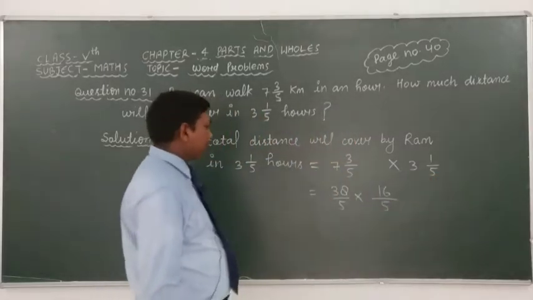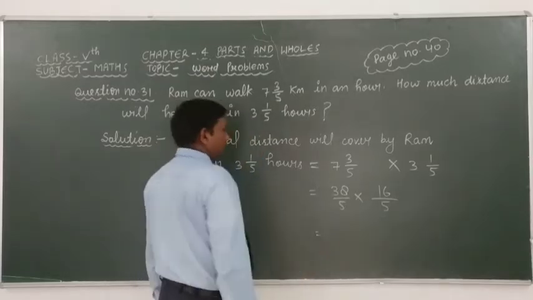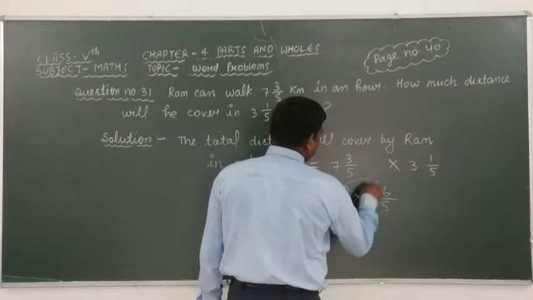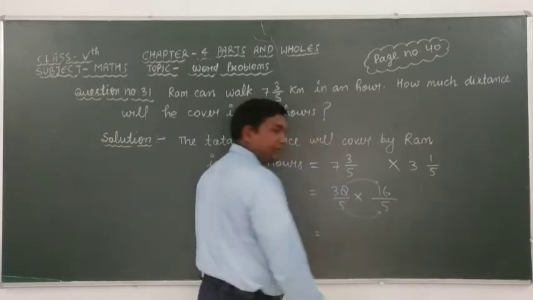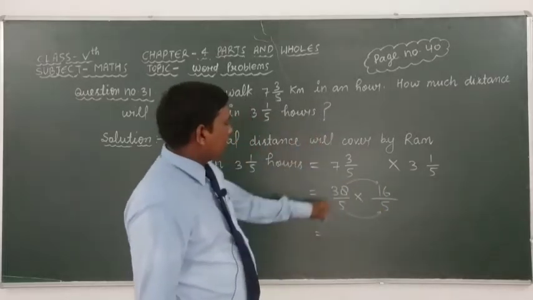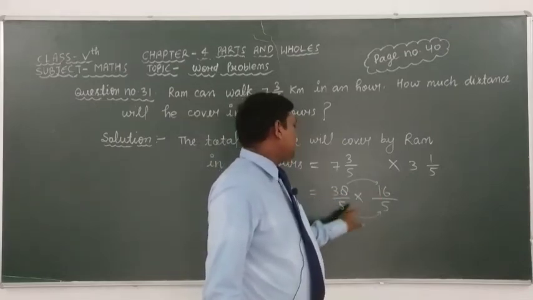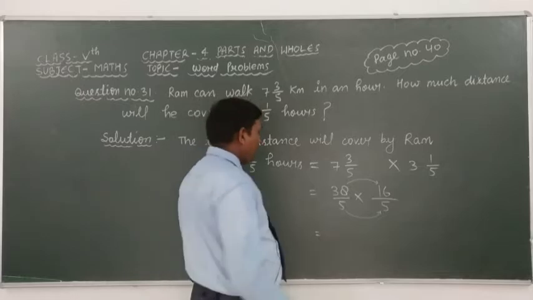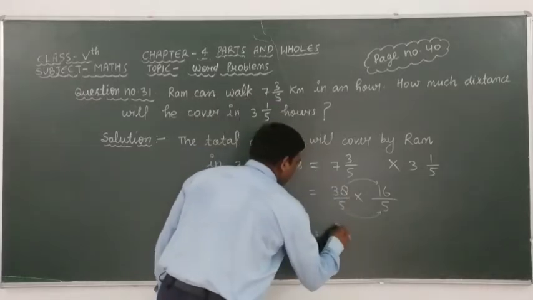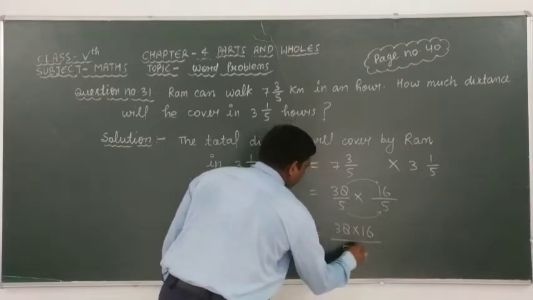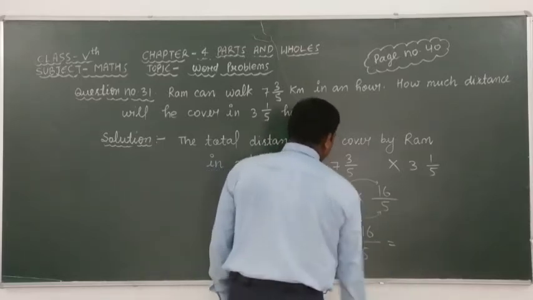Okay students. Again we have to take the multiplication of 38 by 16 and 5 by 5, this by this and this by this. Here we can write 38 multiplied by 16 over 5 multiplied by 5.